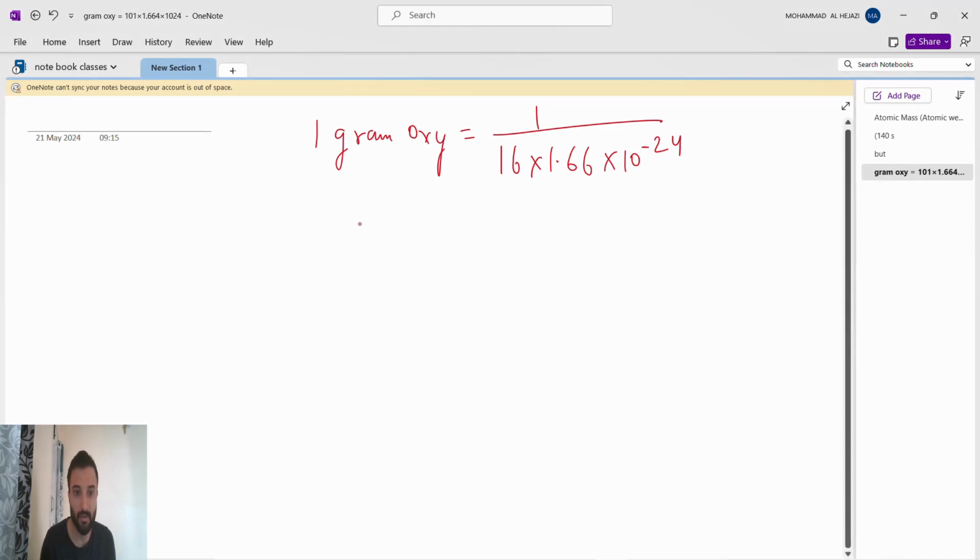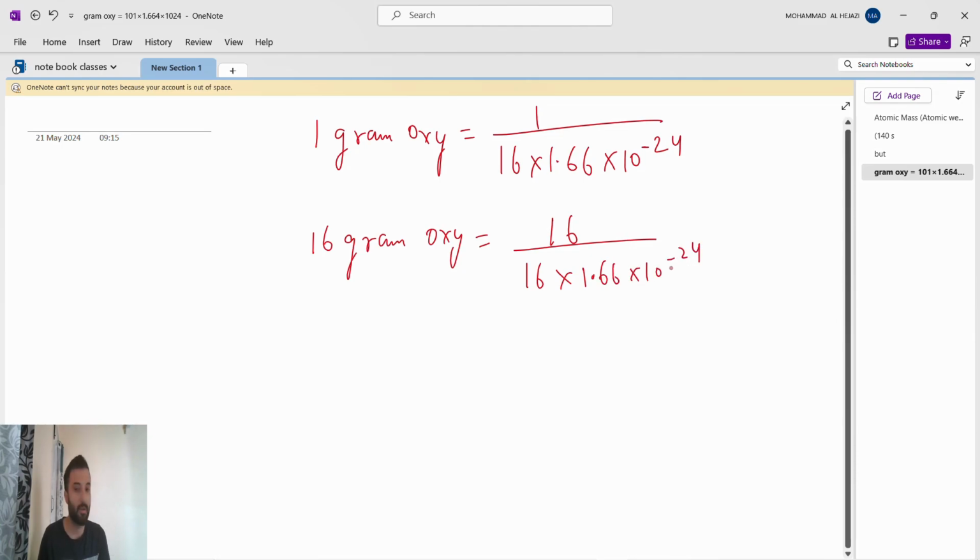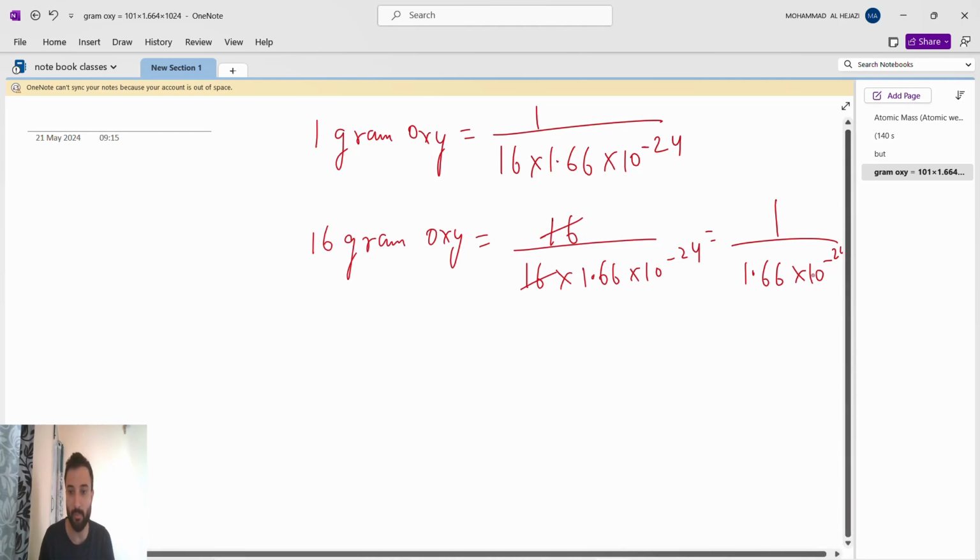So how many gram of oxygen is there? 16 gram of oxygen. So 16 gram of oxygen means 16 divided by 16 into 1.66 into 10 to the power of minus 24. Okay, so 16 will cancel. We will get 1 divided by 1.66 into 10 to the power of minus 24.